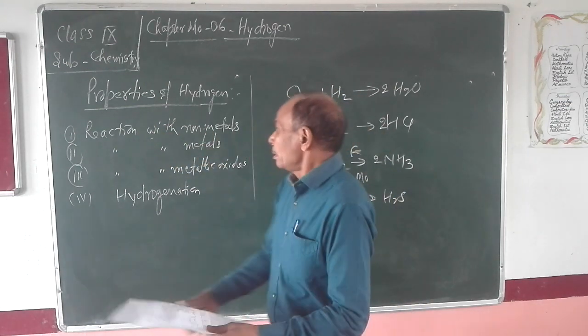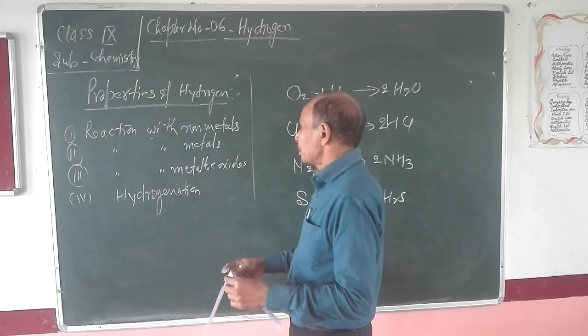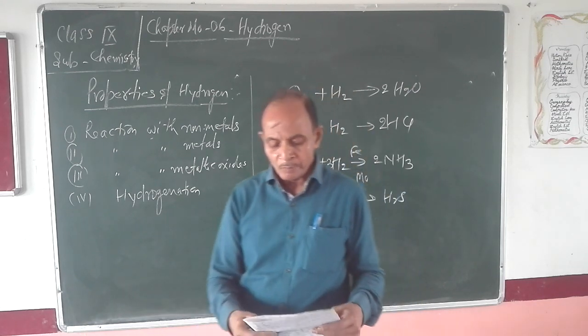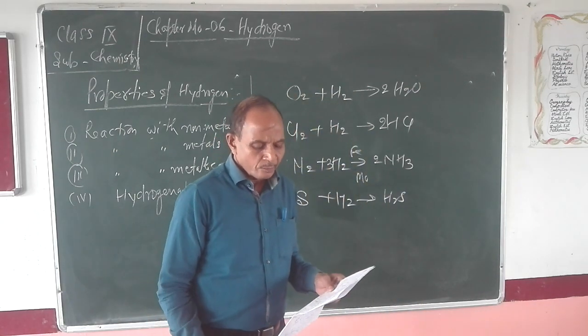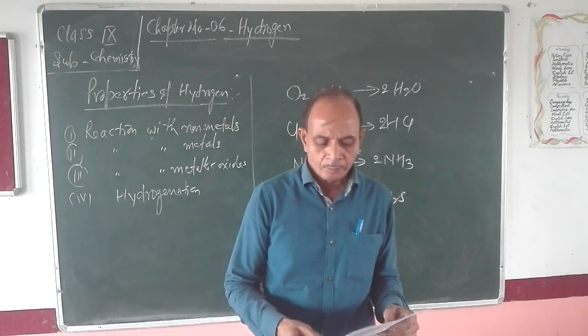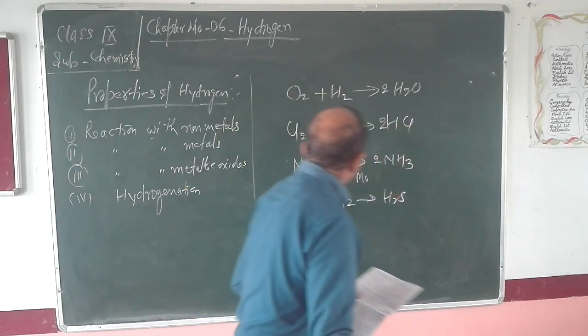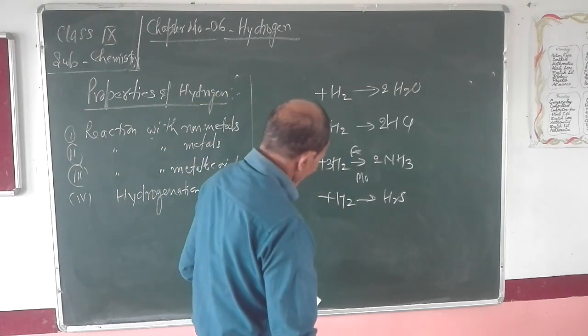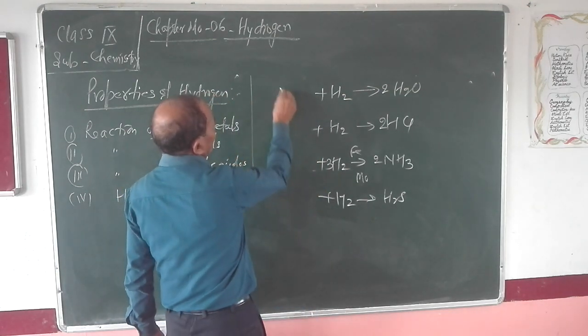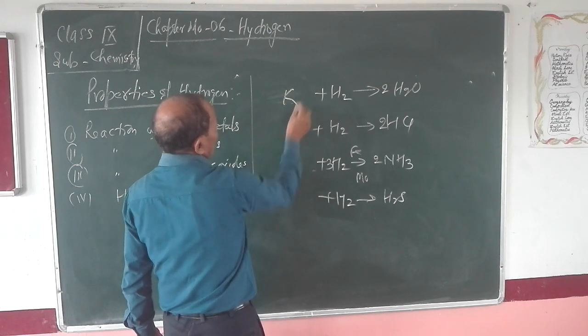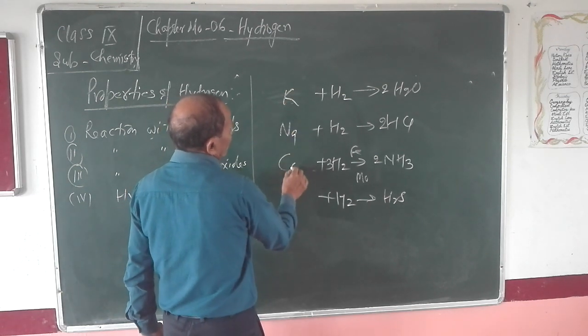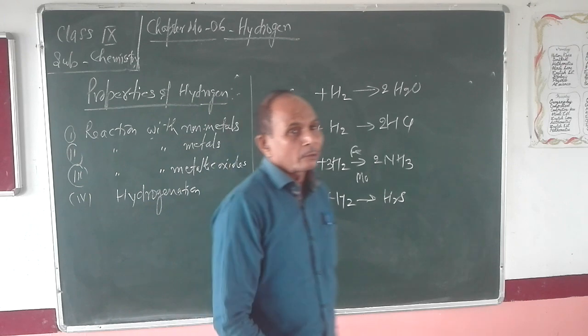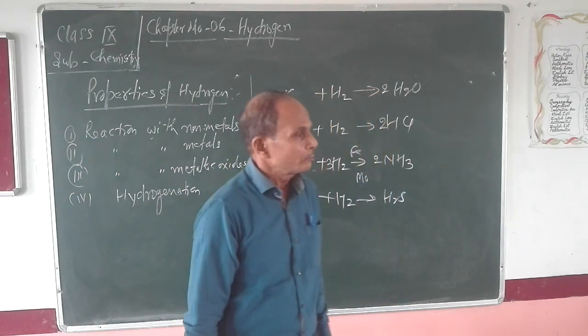Now second, reaction of hydrogen with metals. Hydrogen reacts with metals like potassium, sodium, calcium, forming respective hydrides.